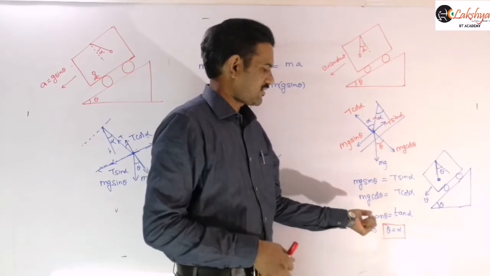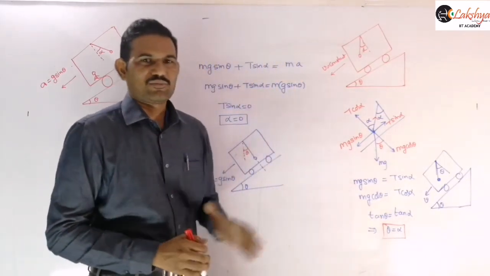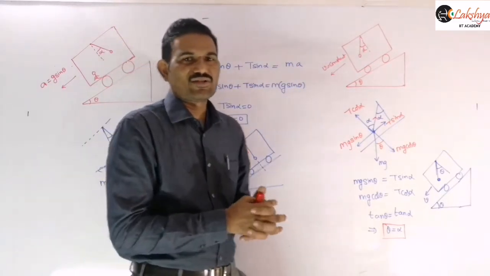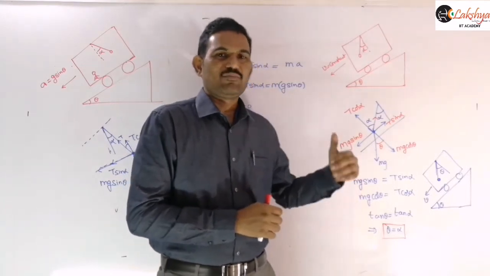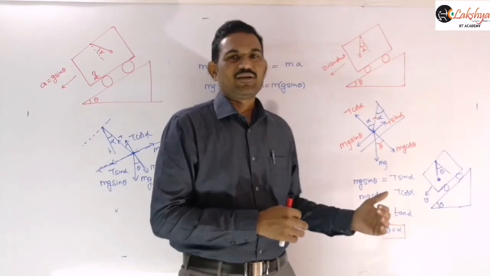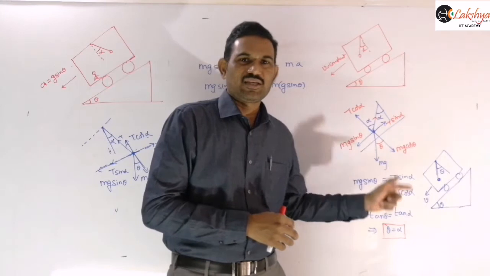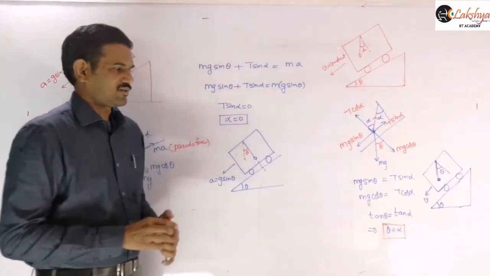So our conclusion is that when theta is equal to alpha, the string aligns along the vertical direction. It remains in the vertical direction. So the angle made by the string with the vertical will be 0, and the angle made by the string with the normal to the inclined plane will be theta, the same as the angle of inclination, right? So mention those points there.